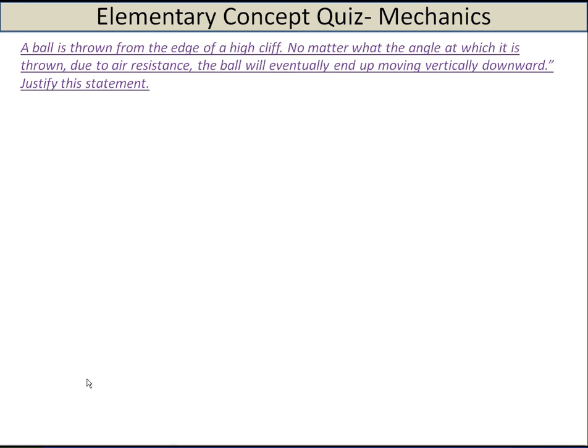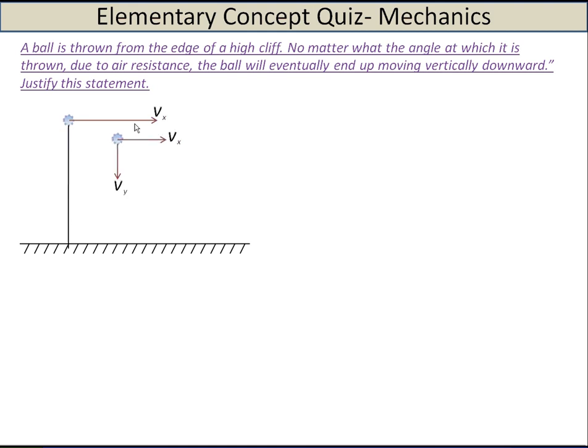It says a ball is thrown from the edge of a high cliff. No matter what the angle at which it is thrown, due to air resistance, the ball will eventually end up moving vertically downward. Justify this statement. So suppose we go to a very high cliff and we throw a ball. When you throw a ball, basically you give a horizontal velocity, say Vx. So the moment the ball is thrown, it has only this horizontal component of velocity, which is Vx.